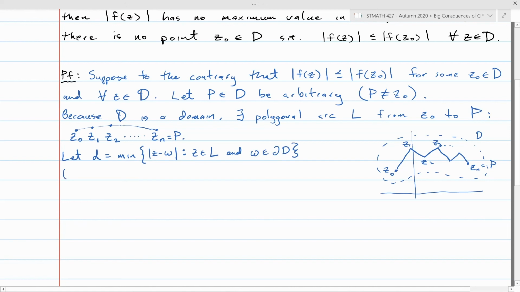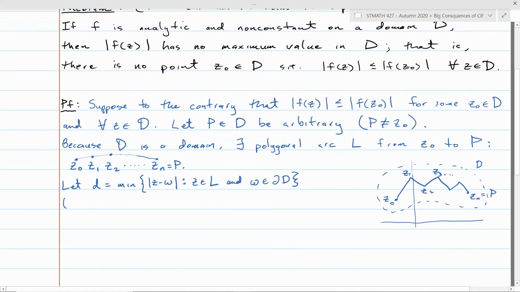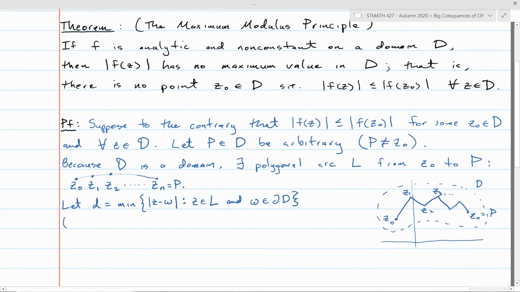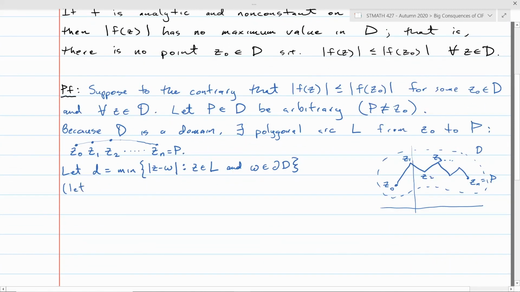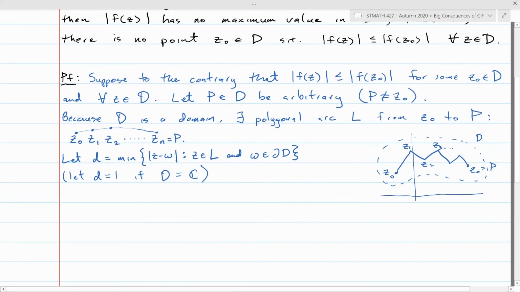Since this set is a domain, it's possible that it's the whole complex numbers and it doesn't have a boundary. So we'll just let D equal 1 if the domain is equal to the whole complex numbers. But otherwise, the set has a boundary, and we can measure the distance between all those points on that polygonal arc, and there's a minimum or an infimum of those distances.